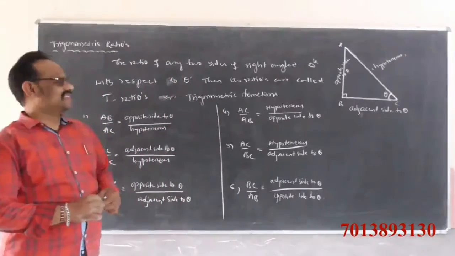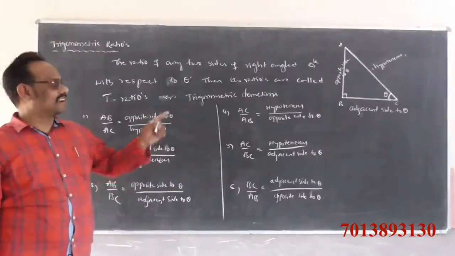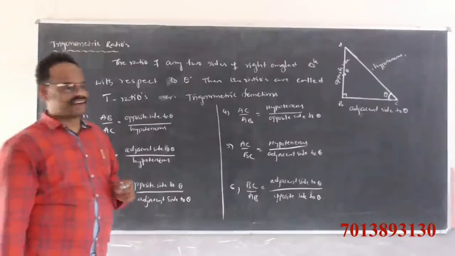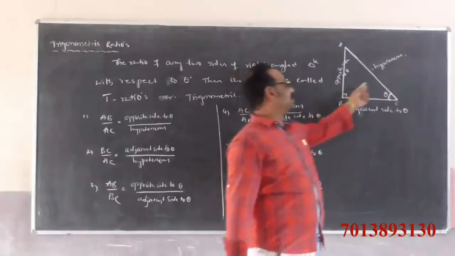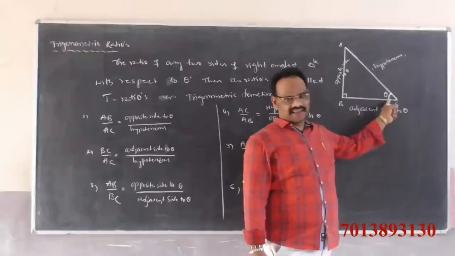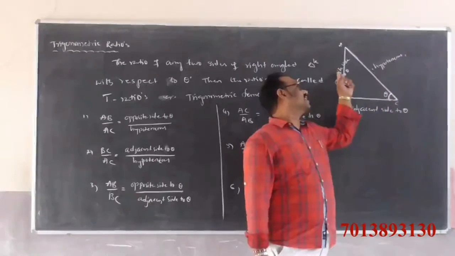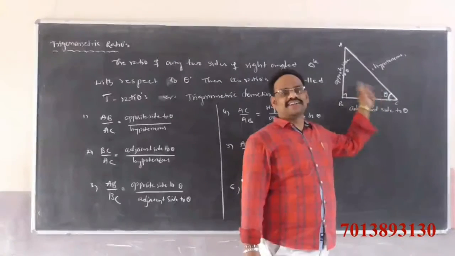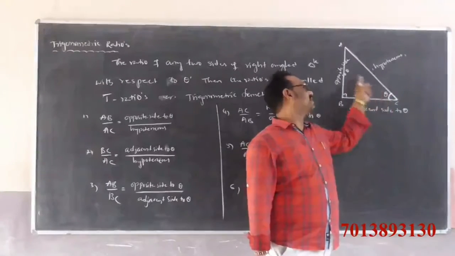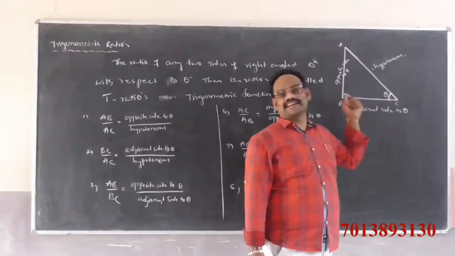So ABC is a right angle triangle, right angle at B. The side opposite the right angle is called what? Hypotenuse. If you take theta here, then AB is the opposite side to theta. What about BC? BC is the adjacent side to theta.